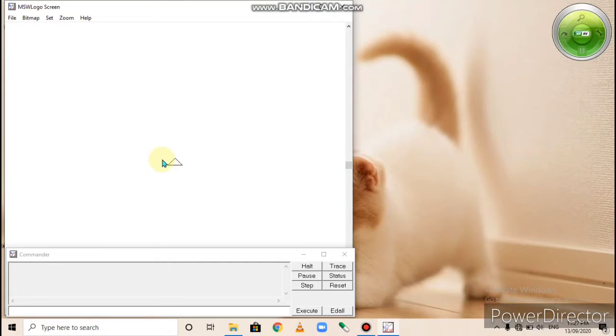Now page number 84, commander window. The commander window is divided into 3 sections. This is the commander window and this part is divided into 3 sections. First is the input box. Where is the input box? This is the input box.